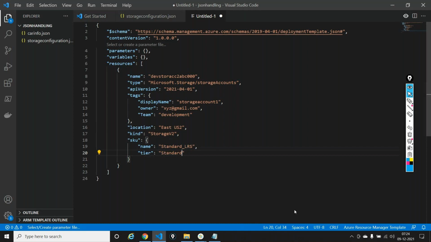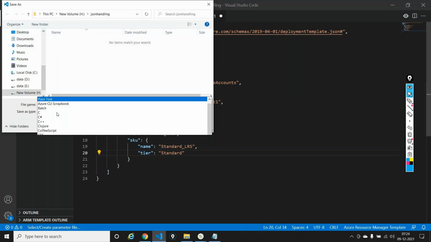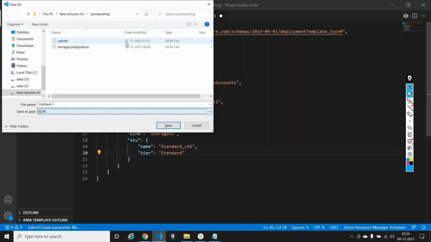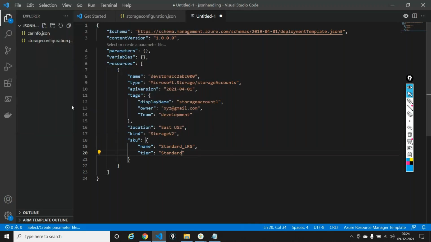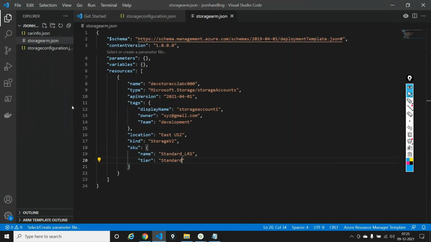Now, how do I use it? Now, I have a folder called JSON handling. I'll just say, okay, fine, I'll say JSON. So this is a .json file, guys. It's a JSON file out here. So I'll say storage arm.json. I'm just saving this out. And in here, right,